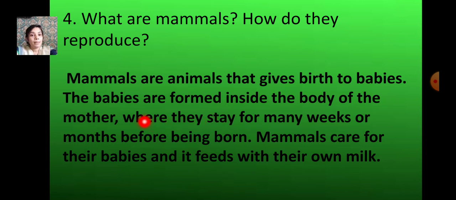The babies are formed inside the body of the mother, where they stay for many weeks or months before being born. Mammals care for their babies and feed them with their own milk.